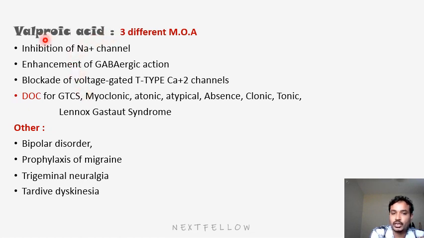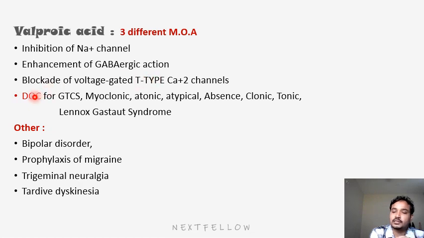That is, first one is inhibition of sodium channels, thereby decreasing triggering of neurons. Second, enhancement of the inhibitory neurotransmitter, that is GABA. At the same time, blocking of T-type calcium channels. Okay, they do not block N-type, they block only T-type calcium channels.